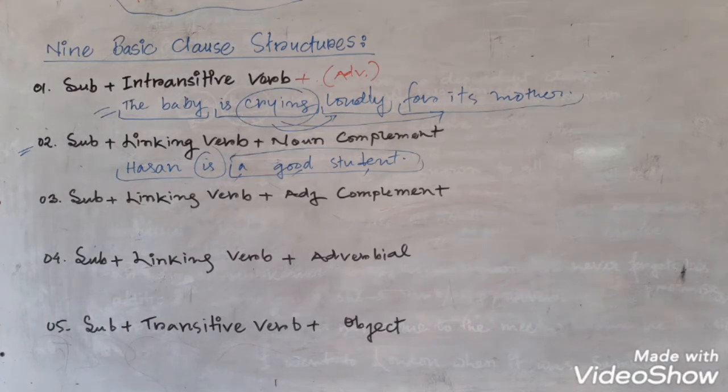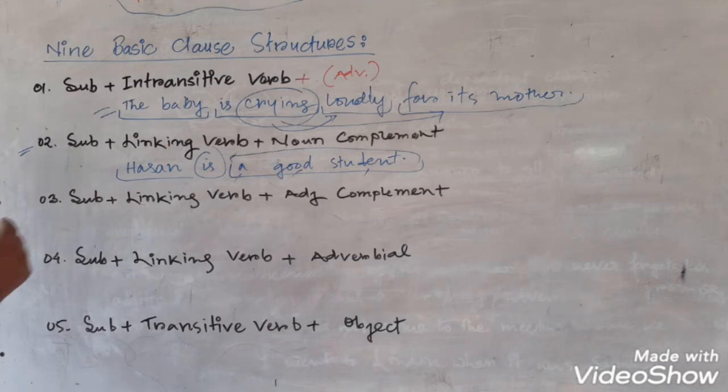If a linking verb is followed by a noun phrase, then we call it a noun complement, right? And you see, these types of sentences are very much available in our books, our conversation, and everywhere. Hassan is a good student. Dhaka is the capital of Bangladesh. Or Bangladesh is a poor country. Bangladesh is a developing country. Okay, so these things are very common, and you will get these structures everywhere.